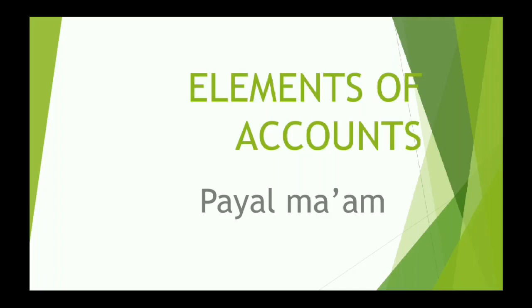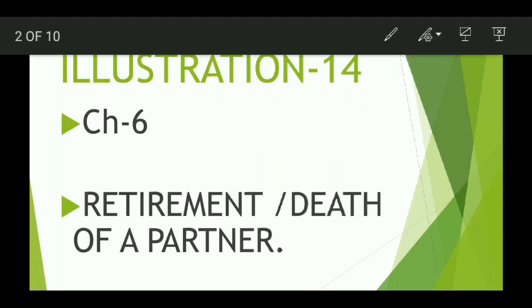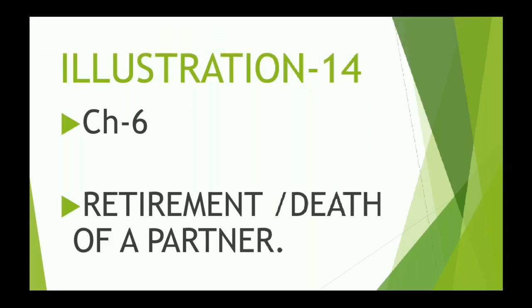This is our sixth lecture for chapter 6 that we have started from part 1 of your textbook, that is retirement or death of a partner. In the previous lecture, we had started with illustration 14. And today we are going to continue with the same.